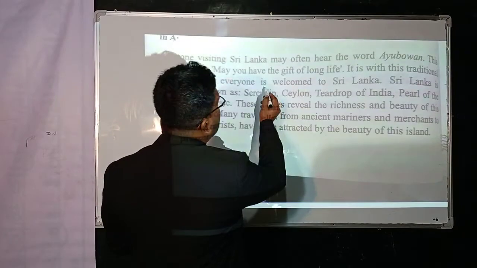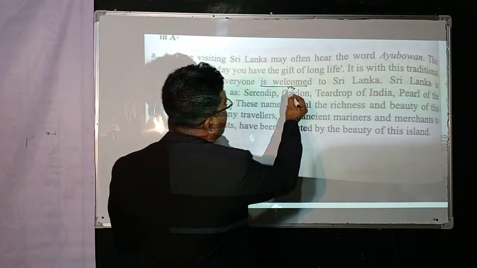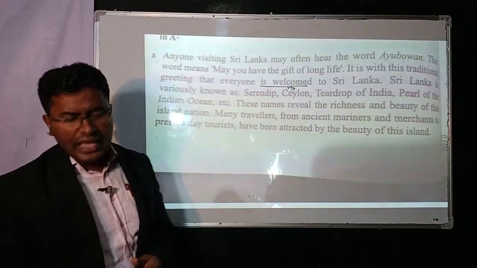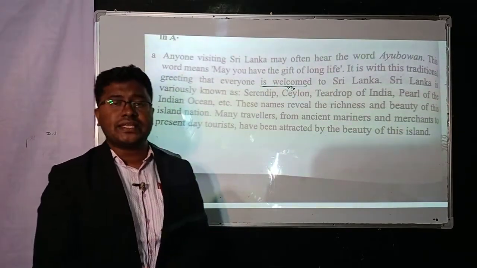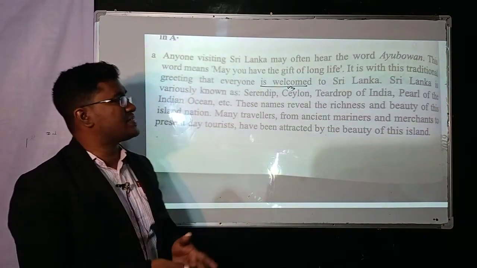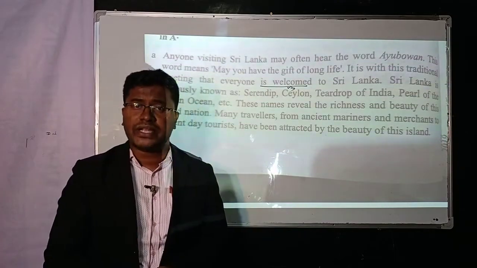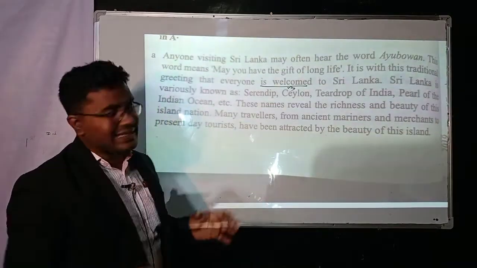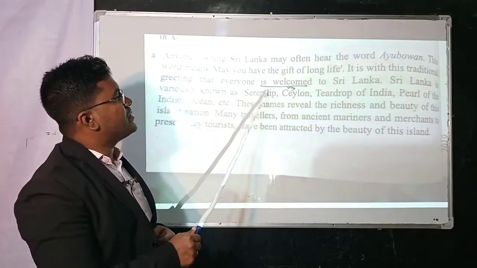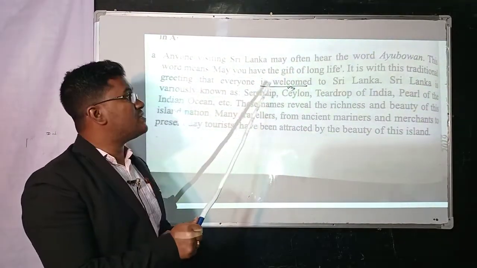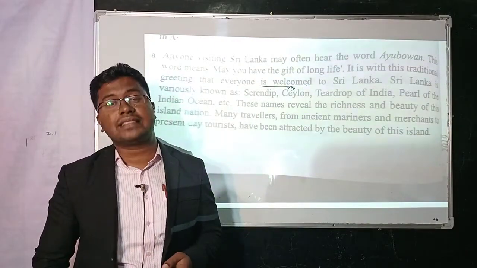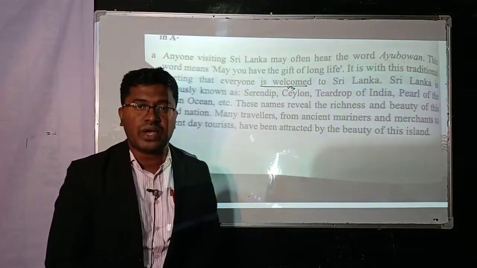Here is welcome. This sentence is a passive sentence. In my classes I discussed active voice, passive voice, simple, complex, compound and other types of grammatical items. So here I said that if we use the third form of verb after our auxiliary, auxiliary means the helping word, like be verbs: am, is, was, were, have, has.